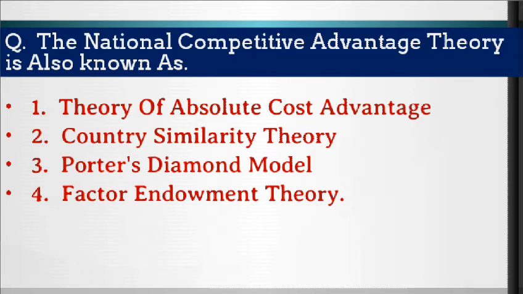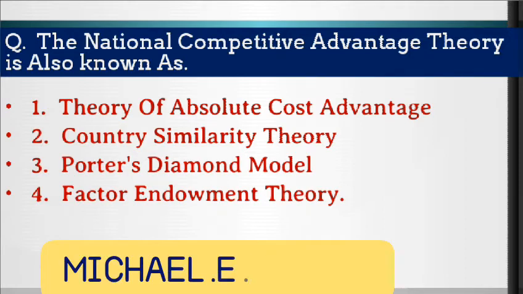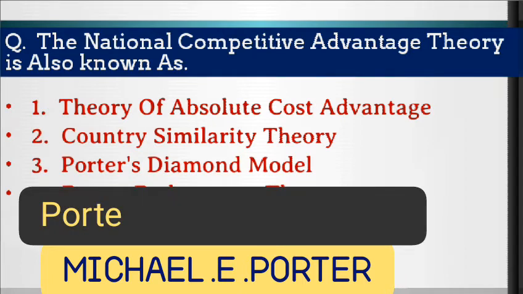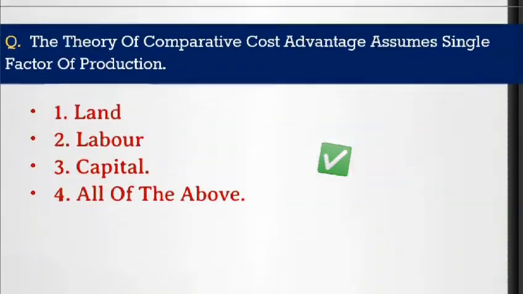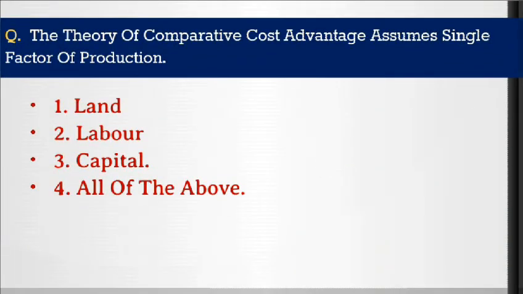This question is from the national competitive advantage theory. We studied that the national competitive advantage theory was propounded by Michael E. Porter, and this theory is also known as Porter's diamond model. So the correct answer is option number 3, that is Porter's diamond model. So moving to the next question.